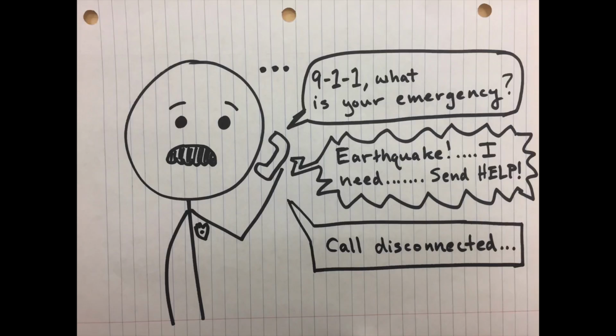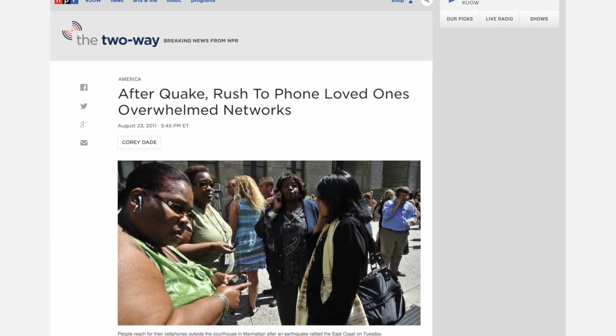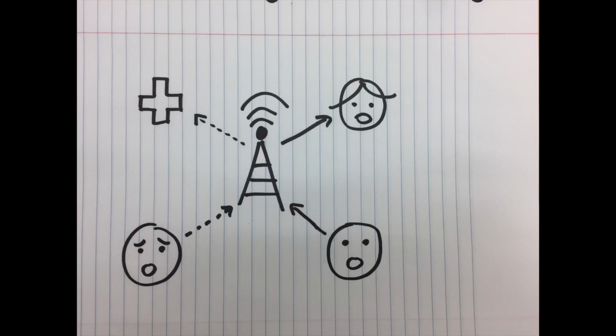Because of this, first responders are not able to rely on cell towers, making it more difficult for them to assist the public. After looking into what people were using the cell towers for, we found that the majority of people were either contacting first responders or loved ones. But because cell towers were jammed, neither party is satisfied.